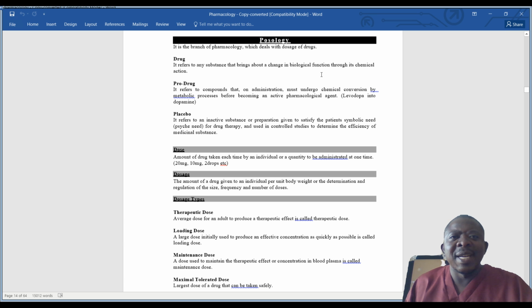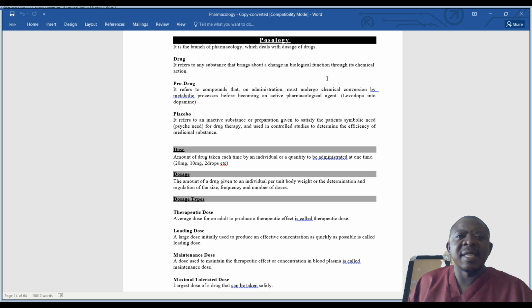So when you're looking at a drug, you're just looking at any substance that, if introduced within the body, may bring about change in the physiological function because of the action of that chemical or of that substance. A drug, we are looking at it as a substance that may cause a physiological effect. Okay, so that is what we look at as a drug.